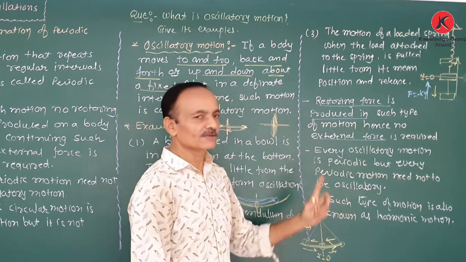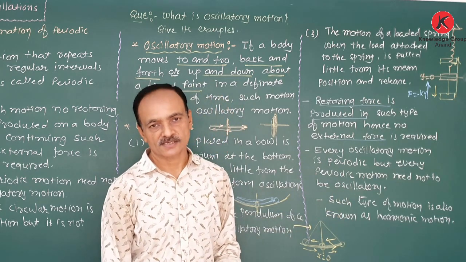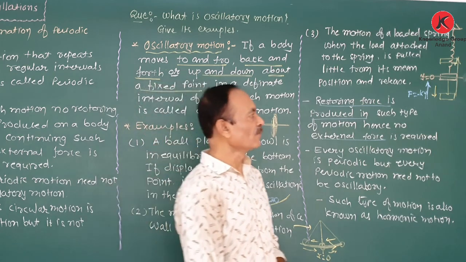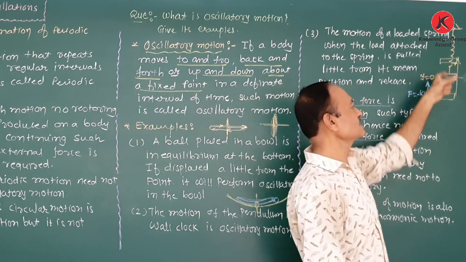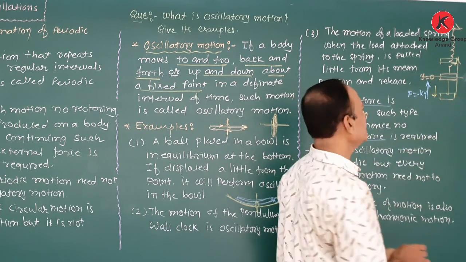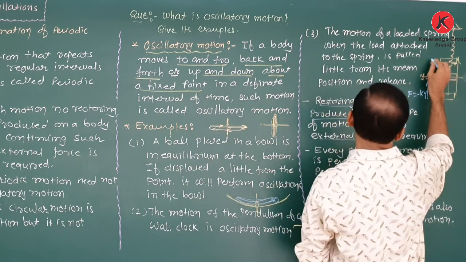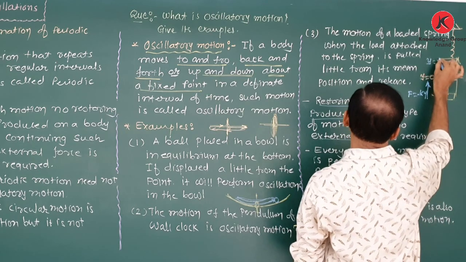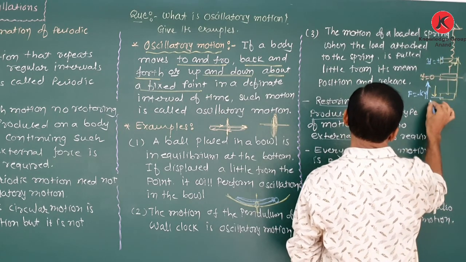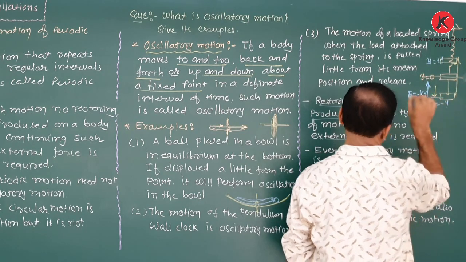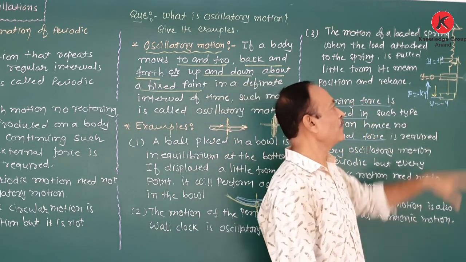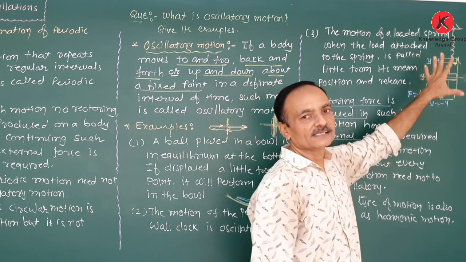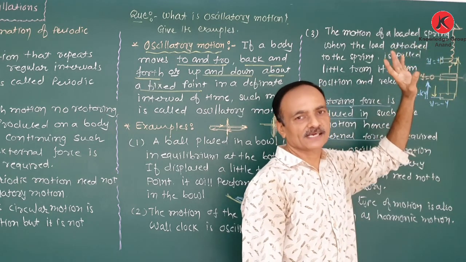Such motion is also known as harmonic motion, because here the body moves continuously between these two points, positive y and minus y. Between these two points it continuously performs oscillation. Therefore, that is known as harmonic motion.